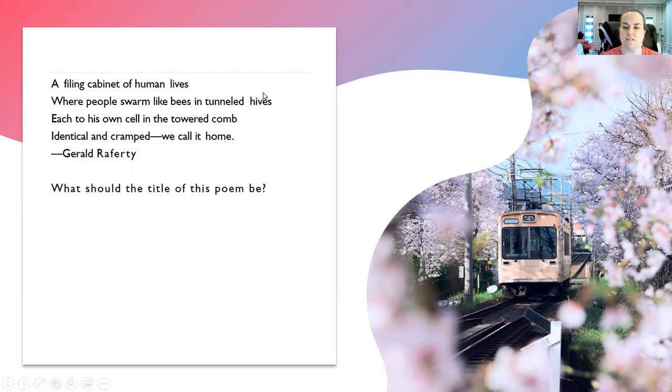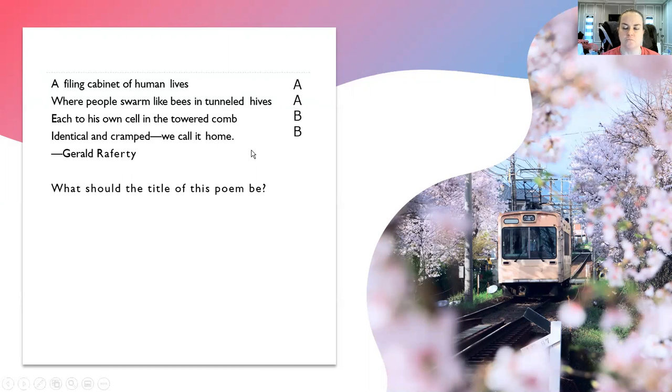We know the rhyming pattern is lives, hives. Lives, hives rhyme, so it's AA. Comb, hives? No, comb and hives don't rhyme, so it's AAB. Does home, comb rhyme? Home, comb does rhyme, so we have an AABB rhyming pattern.